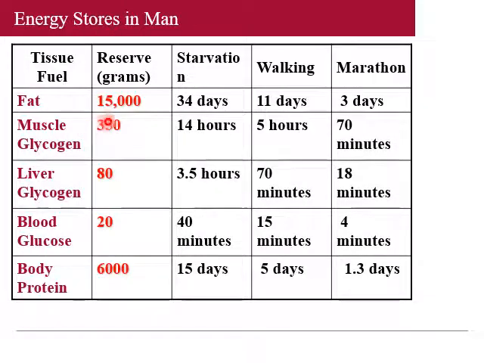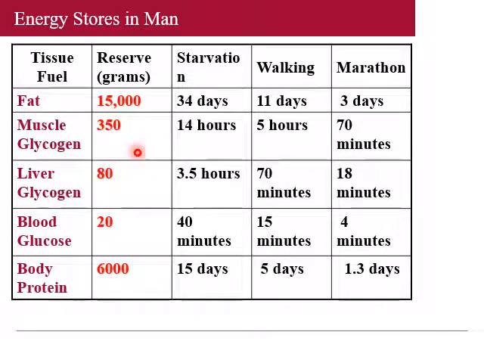This table explains the amount of various nutrients in the human body in different states like starvation, walking and marathon. For example, a reserve of 15,000 grams of fat is available in the human body. This is sufficient to maintain the energy during starvation for 34 days, and if you are walking, it will be utilized in 11 days, and in a marathon in 3 days.